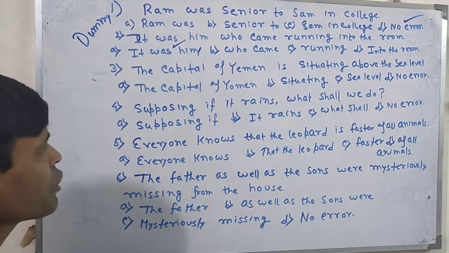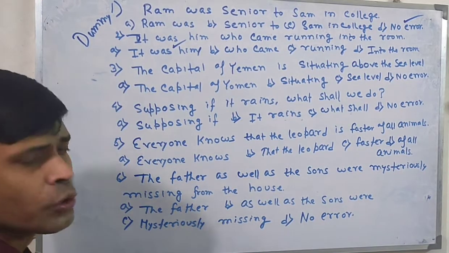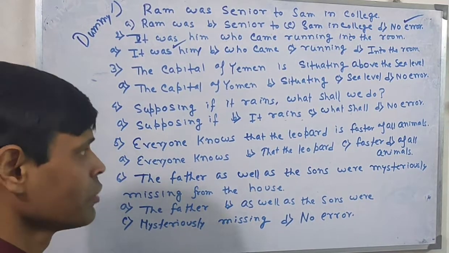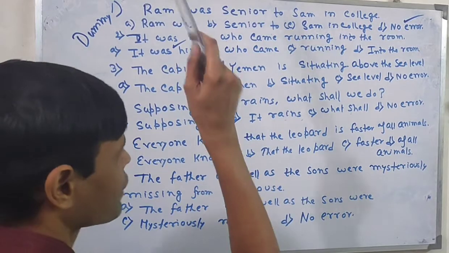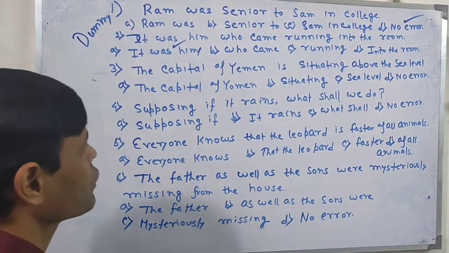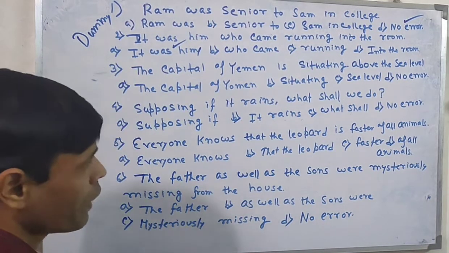The capital of Yemen is situating above the sea level. So the action is not going on. It has already happened. The action has already stopped. So there is no question of writing situating. Rather it should be: the capital of Yemen is situated above the sea level. Why above?